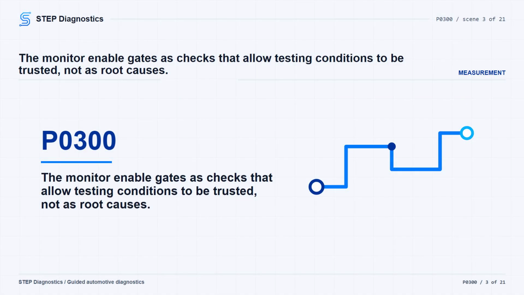Before chasing the fault, keep the monitor gates in mind. This misfire monitor runs with fuel level above 12%, battery voltage above 9 volts, ambient temperature above -23 degrees C, -4 degrees F, and coolant temperature at engine start above -7 degrees C, 4 degrees F. If the start engine temperature is below threshold, the monitor is enabled when engine temperature reaches 21 degrees C, 8 degrees F. Engine speed also needs to be between approximately 400 RPM and 6,200 RPM. Treat these as enable conditions, not as causes by themselves.